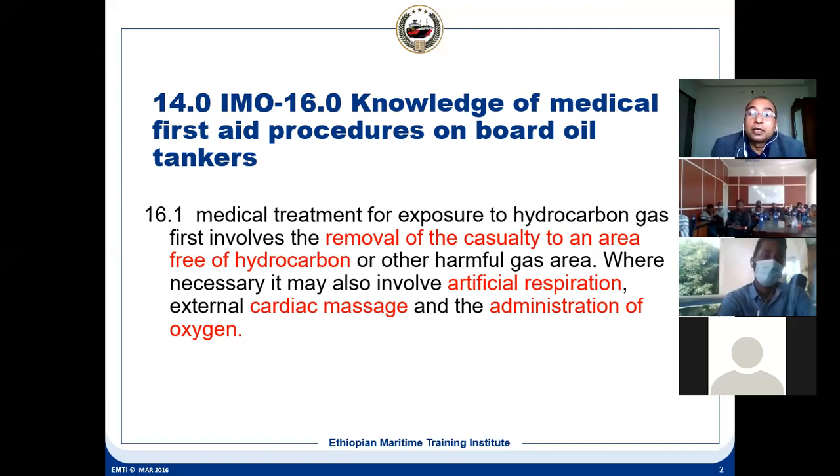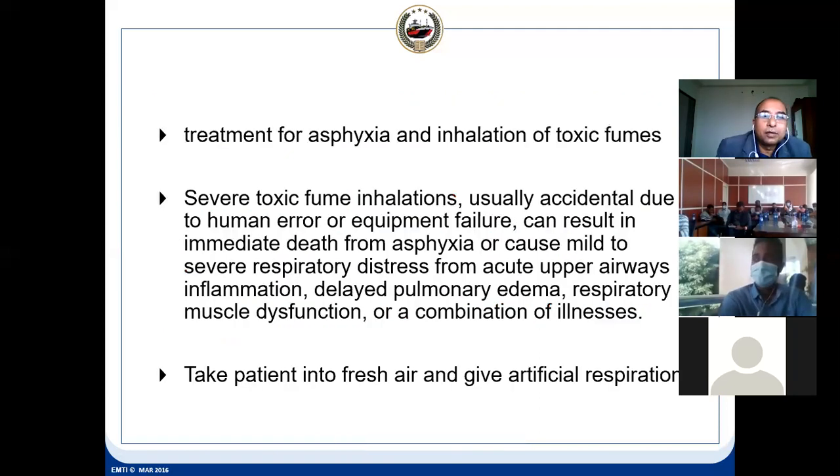That casualty, whoever the casualty is, he needs oxygen. So the administration of oxygen has to be there. And he has to be in the open, means he has to be in a place where you have oxygen. If after rescue you put him in a place where there is no oxygen or lack of oxygen, he will not recover, because he might be having asphyxia.